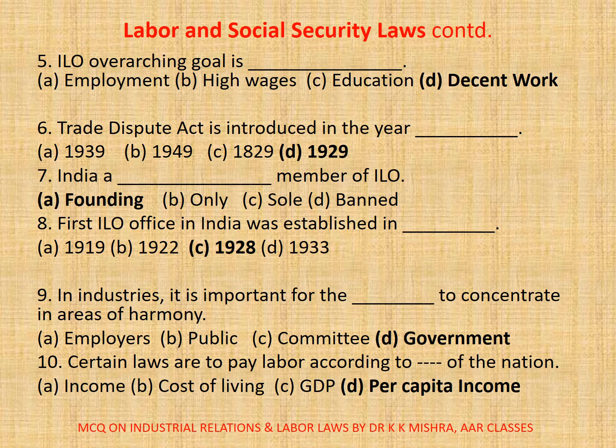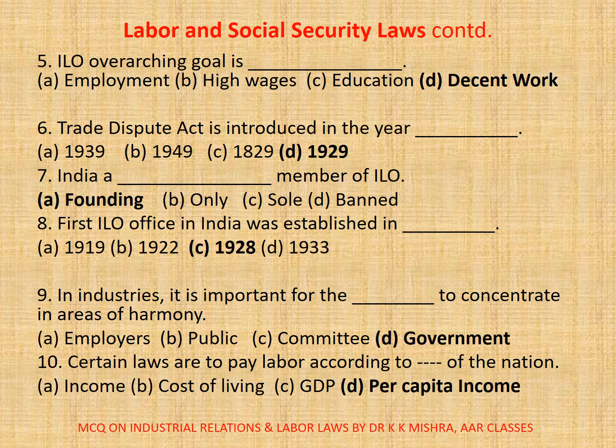Decent work. 6. Trade Dispute Act is introduced in the year dash. A. 1939, B. 1949, C. 1829, D. 1929. Correct option is D. 1929. Question number 7. India a dash member of ILO. A. Founding, B. Only, C. Sole, D. Banned. Correct option is A. Founding. So India is a founding member of ILO.